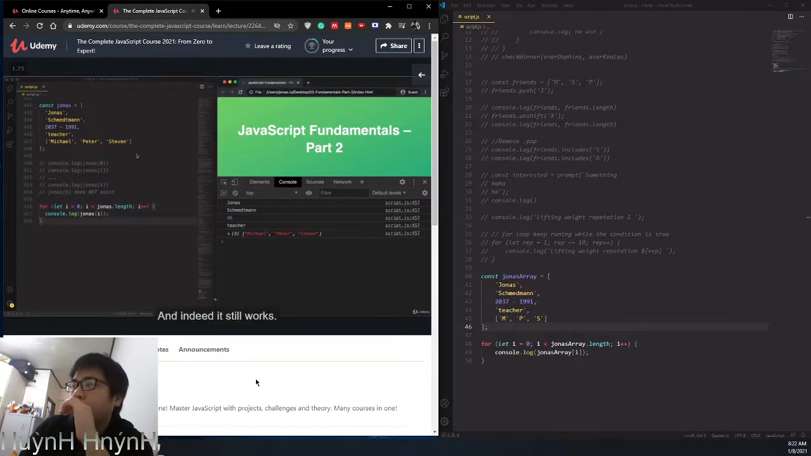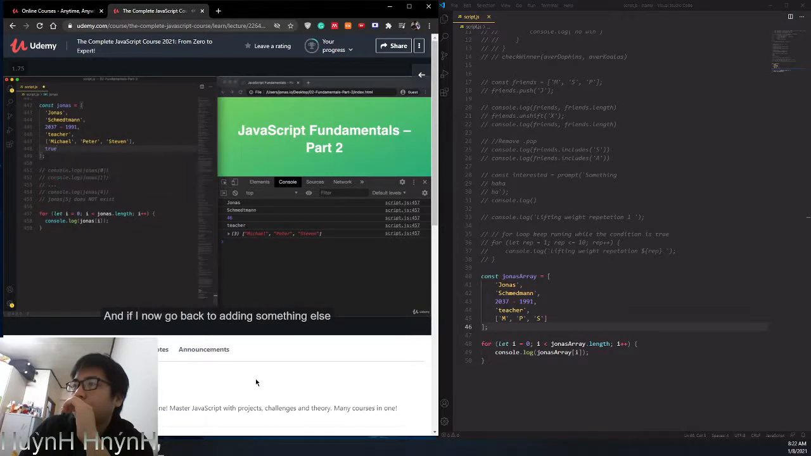And indeed, it still works. And if I now go back to adding something else, like true, then jonas.length will now be 6. And that of course happens automatically, and we don't have to manually change any code in that loop. So now indeed true also appears here in our log. Great. Let's now also log something else here.